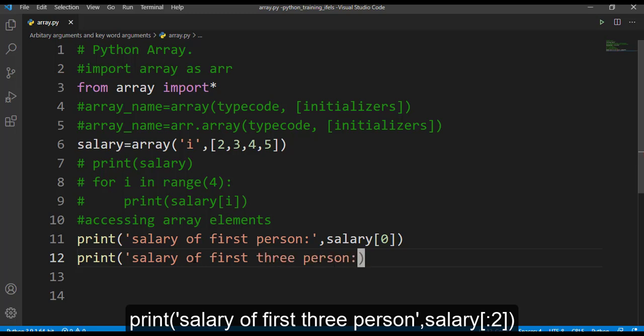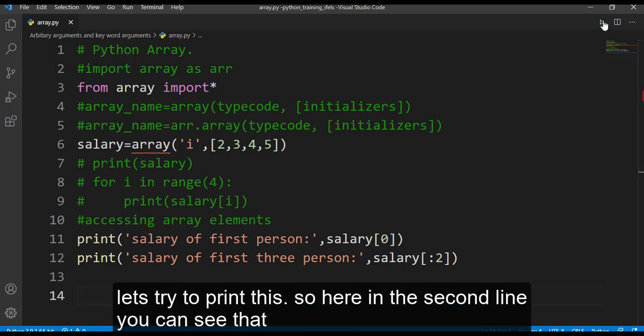So what do I have to give? Salary and then 2, and here we have to give a colon. So let's say we should print the first 3 employees' salary. So what we should get is 2, 3 and 4. Let's try to print this.